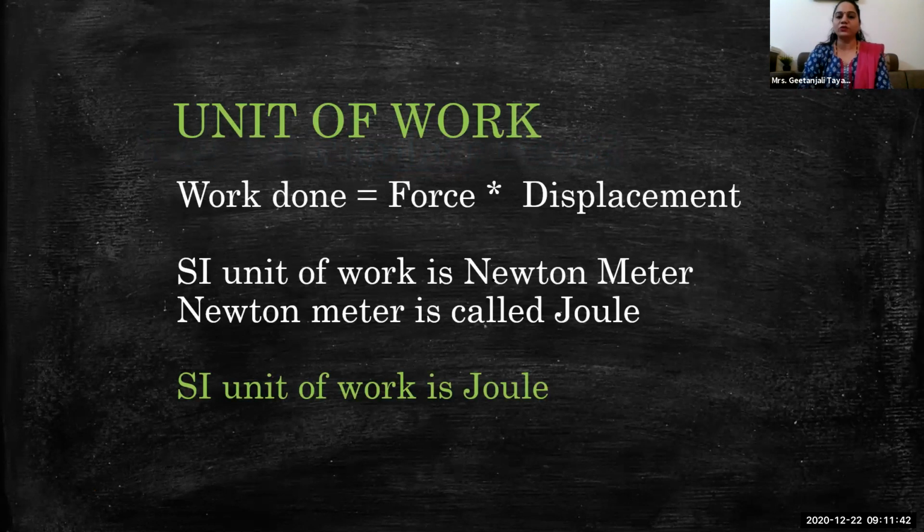And the unit of work is what? The SI unit of work is joule, or you can say Newton meter. So the formula for work done is force into displacement, and if either of these is zero, then work done will be zero.